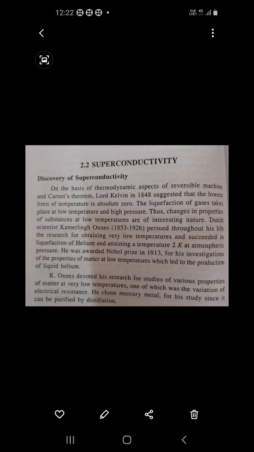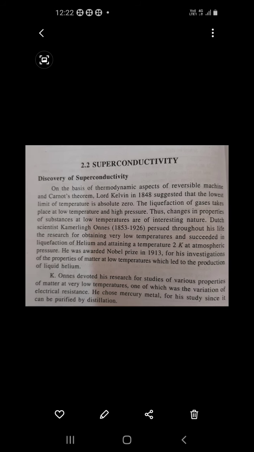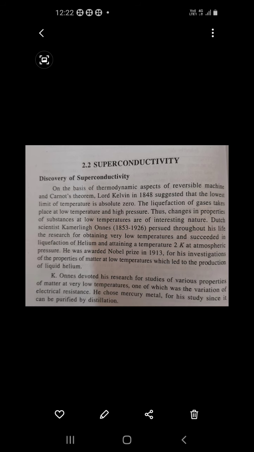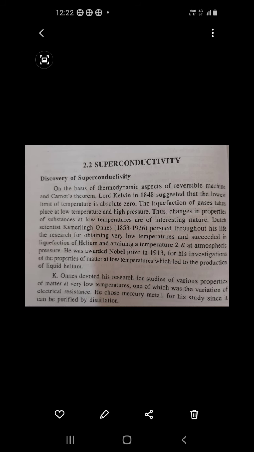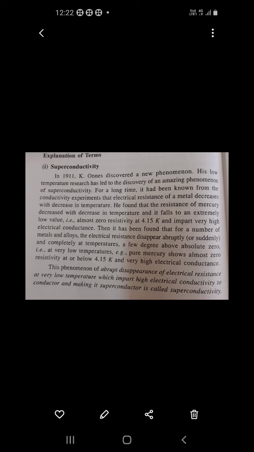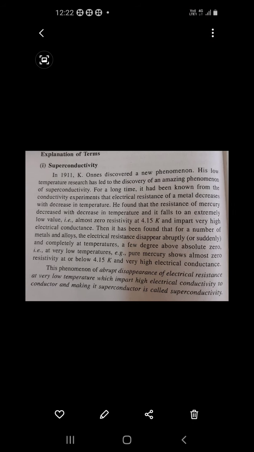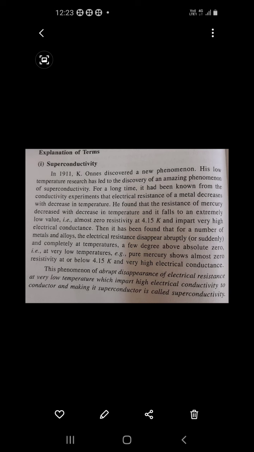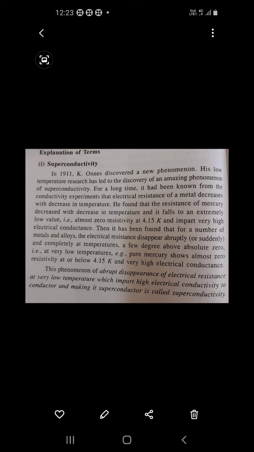The phenomenon of superconductivity is very important today, because in so many electronic devices we are using superconductors, even in a computer. So we will see two important terms. One is called superconductor, and the second is called critical temperature. These terms are very important from the examination point of view, and also for understanding the concepts of superconductivity.